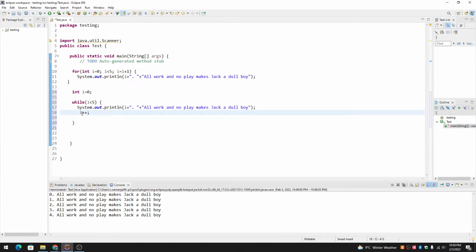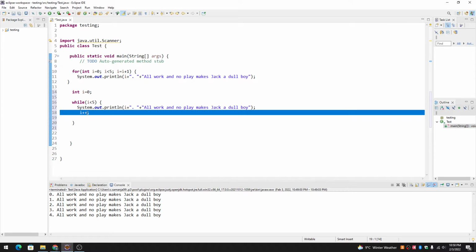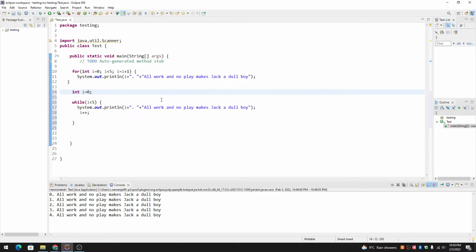And this will keep incrementing every time the loop executes, and when it comes here, it increments i by 1. So i starts at 0 in here, and this sentence gets printed and then it gets incremented by 1, until it becomes i equals 5, then the entire loop terminates. It's exactly what it sounds like. While i is less than 5, this loop will execute. When i is not less than 5, this loop will terminate.